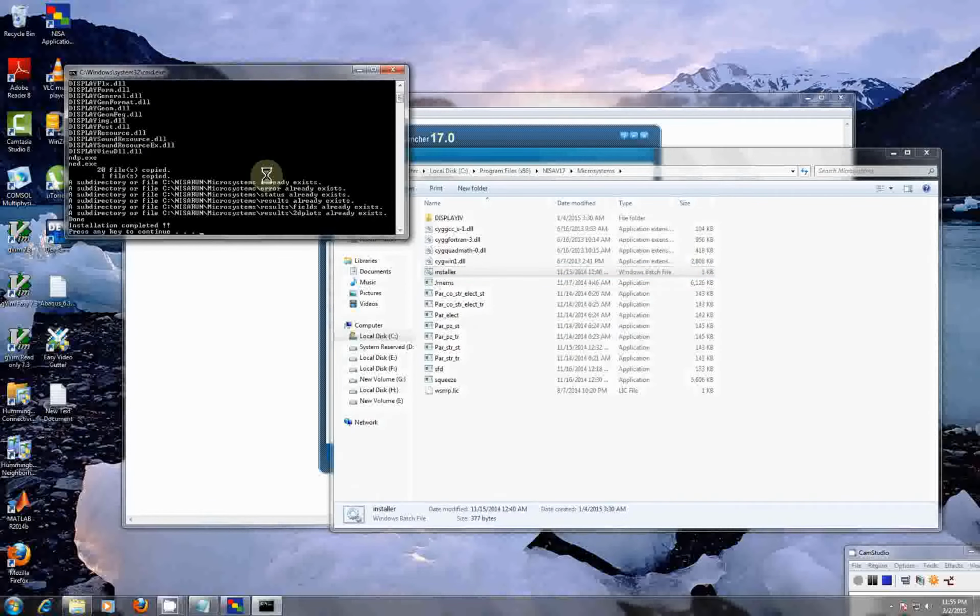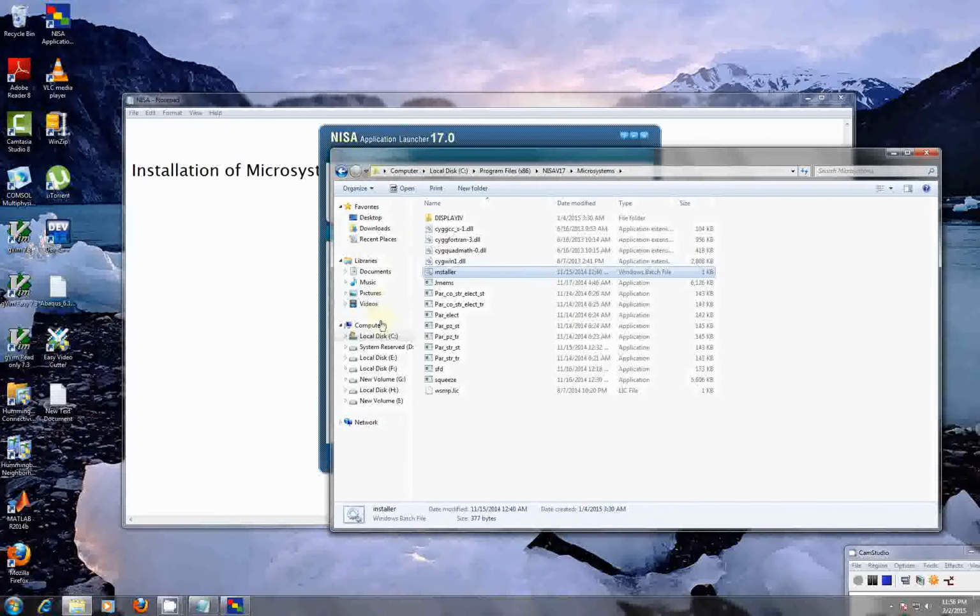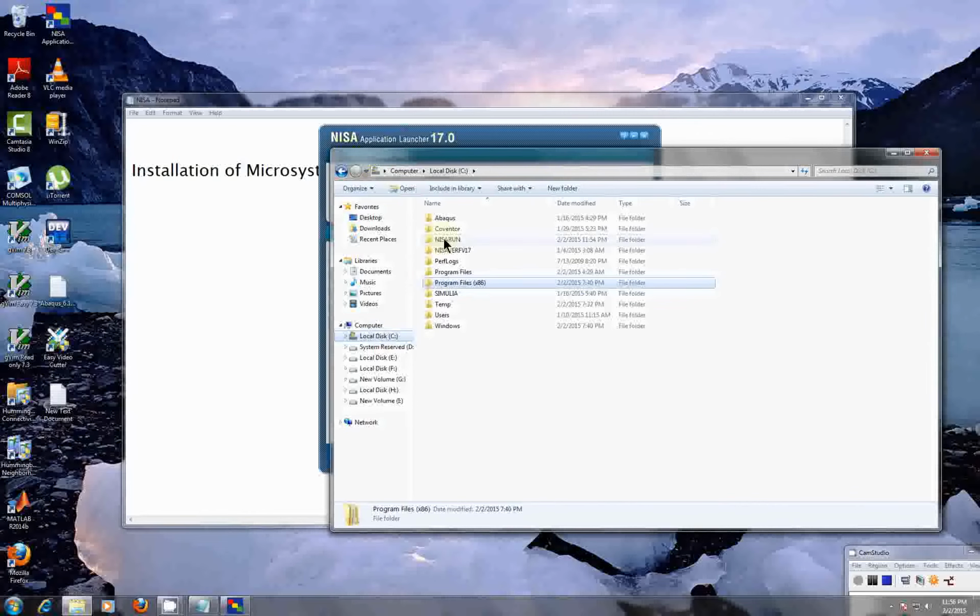Once you run that file, you will see that some of the files are copied into appropriate locations, some folders are created, and you will see an installation complete message. So we are done. Just to check what we have created, we have to check the working directory, which is the NISA run directory located in C drive.